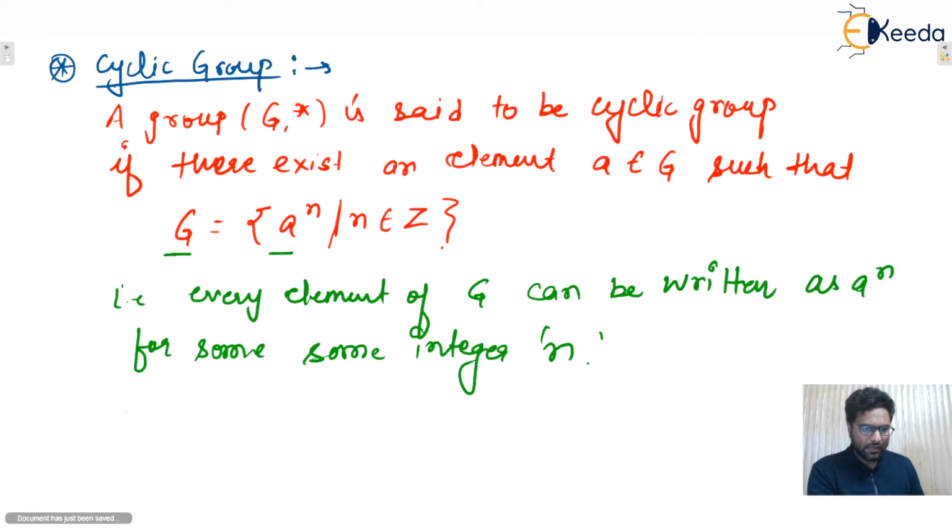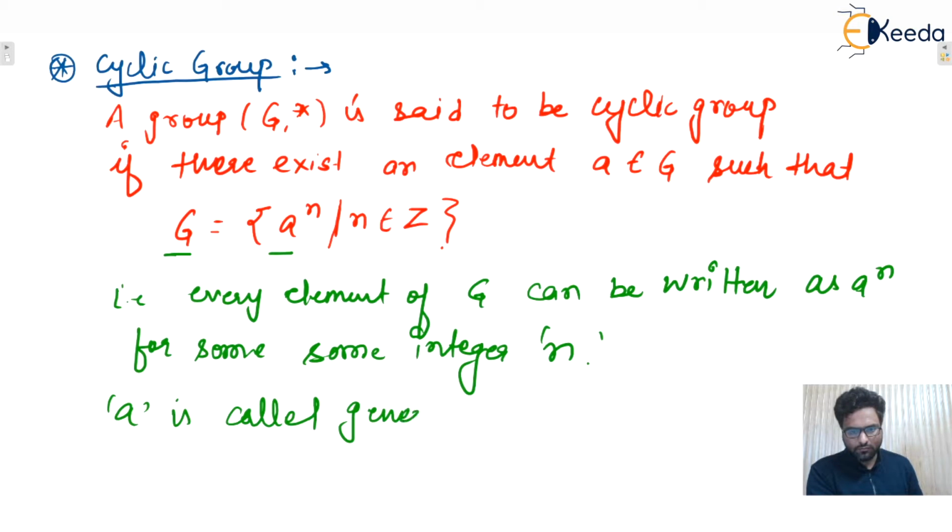Here a is called the generator of the cyclic group G. So a is known as the generator. That is the meaning of cyclic group. Let us take one example, and from that example we will see whether the group is cyclic or not.